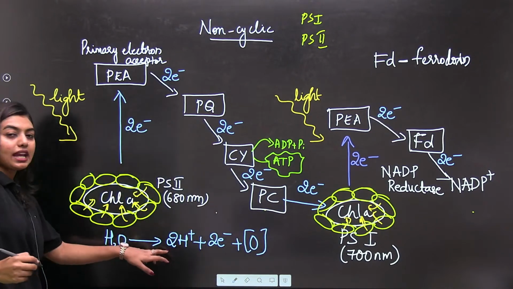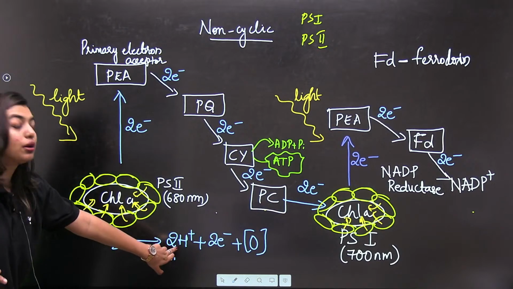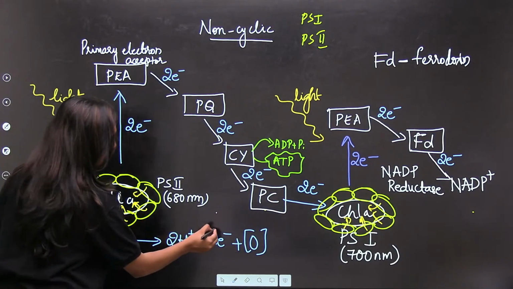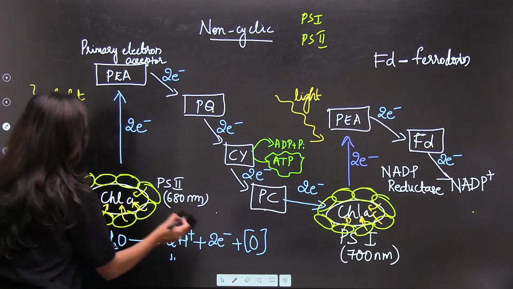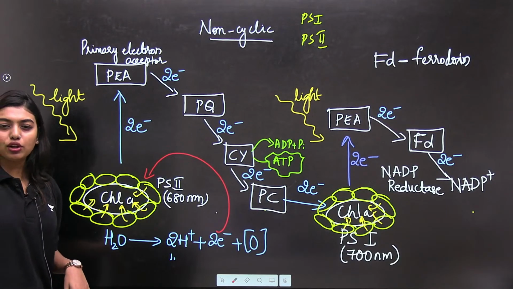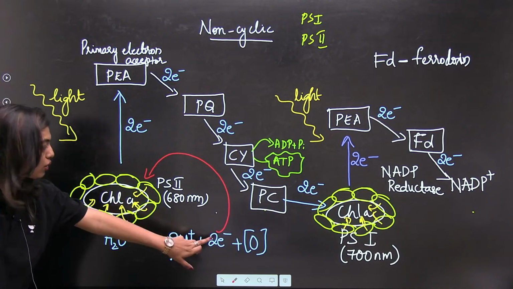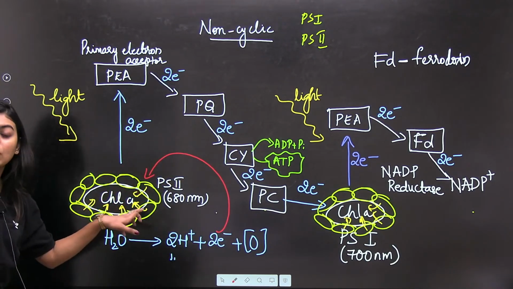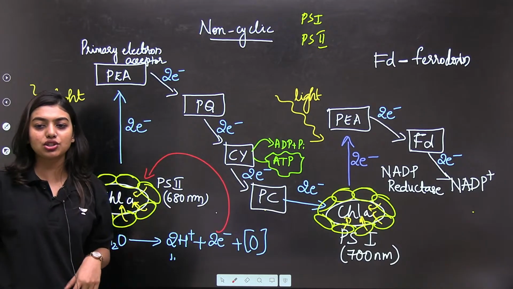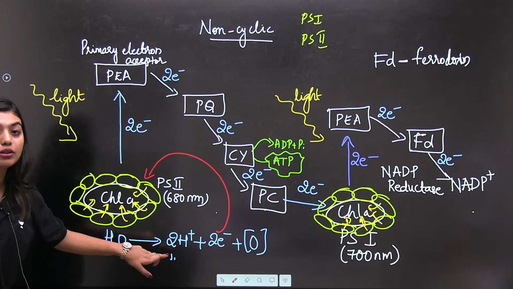Now, look here. I have broken down, that means photolysis of water has taken place and we got a proton, electron and a nascent oxygen. Now, this electron is going to come here to the PS2 so that the lost electron can be regained. How many of you understood this? Okay, great.